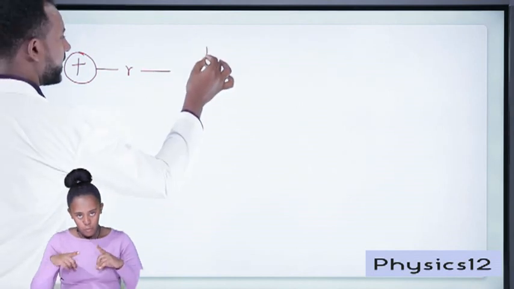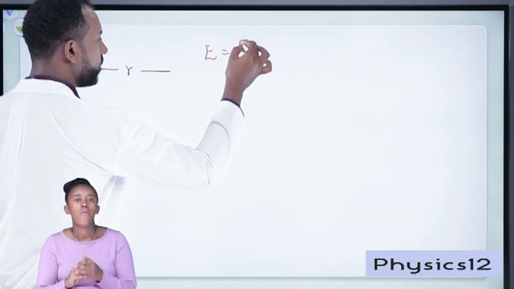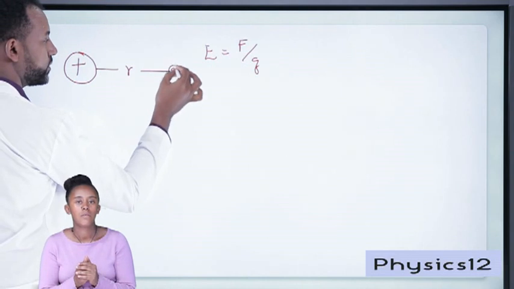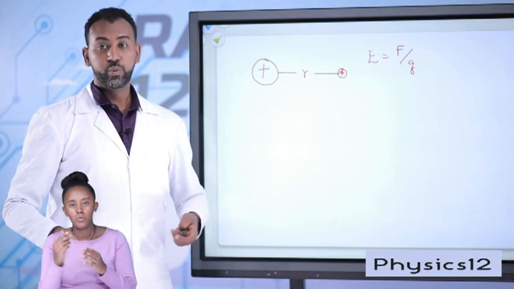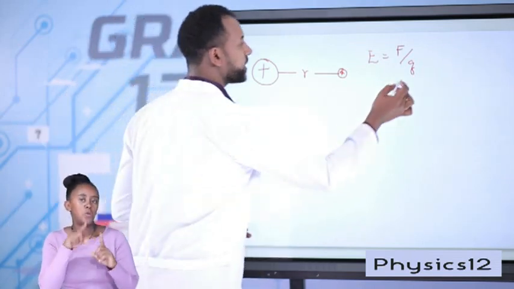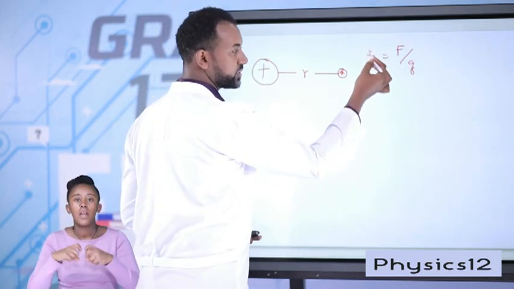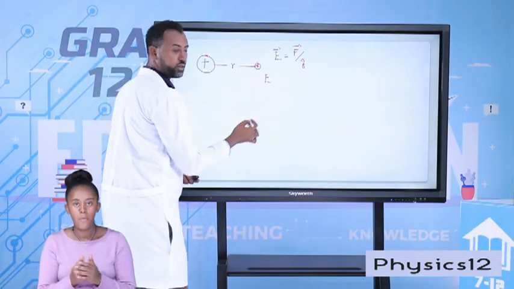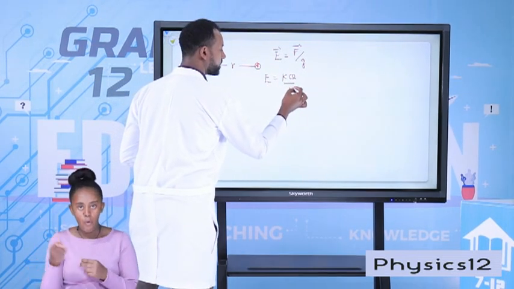And the electric field is a vector quantity which is mathematically expressed as force over the charge. What charge? The charge which is used to determine it, known as the test charge. Actually, the test charge is an imaginary charge used to determine the property of other charges. Okay, and it should be positive. Conventionally, it's positive. Therefore, force over charge is given to be the electric field strength, and electric field strength is a vector due to the force. And the magnitude of electric field strength can be given as K times Q over r squared.